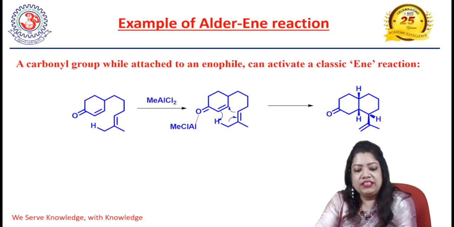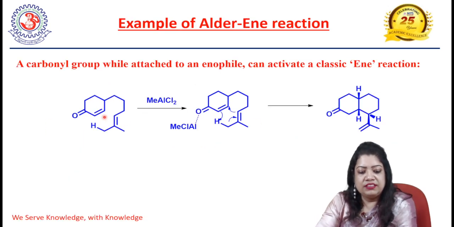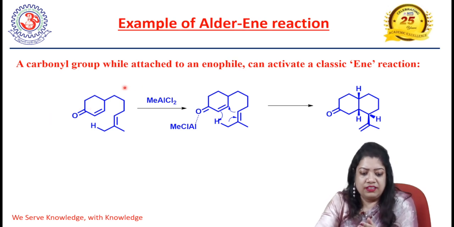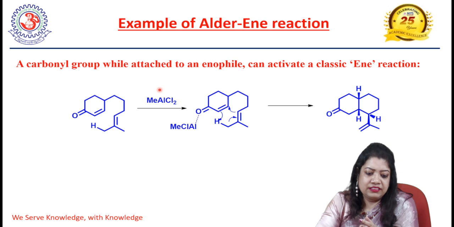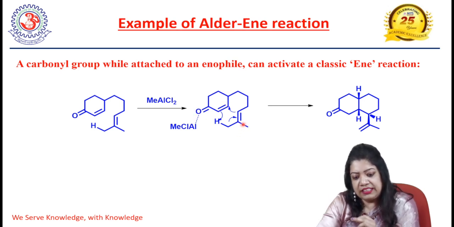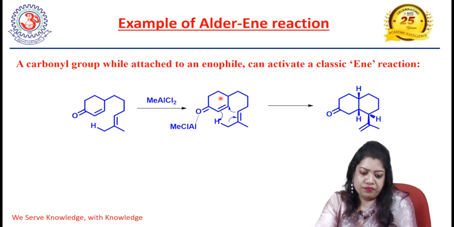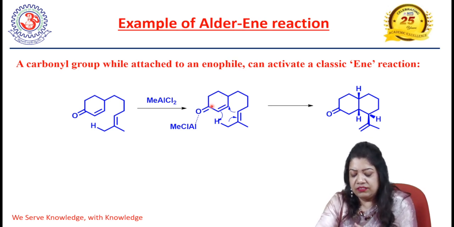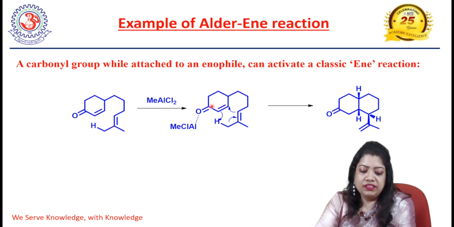Now, there is one example of classical Alder-ene reactions. These reactions can be activated in the presence of carbonyl groups. You see, this is a Lewis acid catalyzed Alder-ene reaction where this MeAlCl2 will activate this carbonyl oxygen, and this is our enophile and this is our ene. The energy of the LUMO of this enophile will be further reduced in the presence of this carbonyl group, so that the reaction will be feasible.